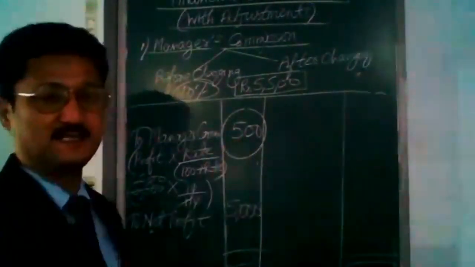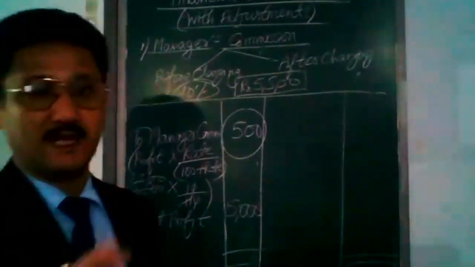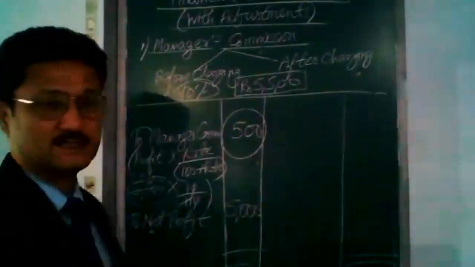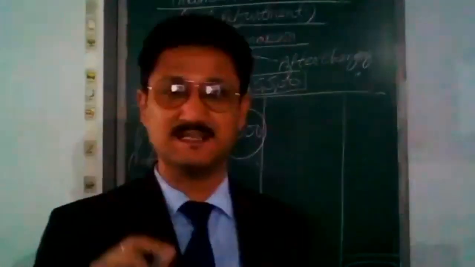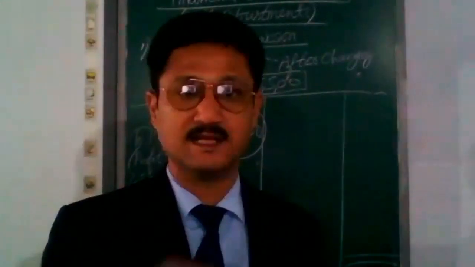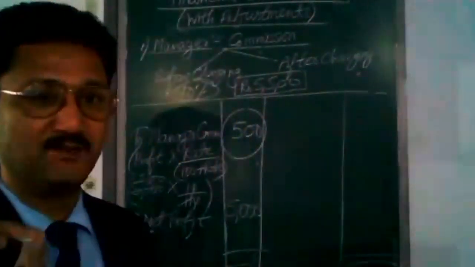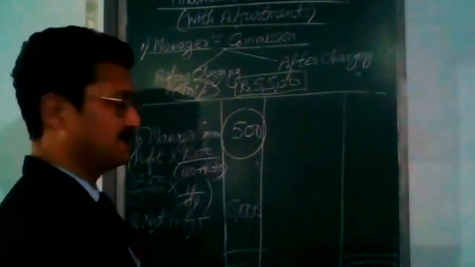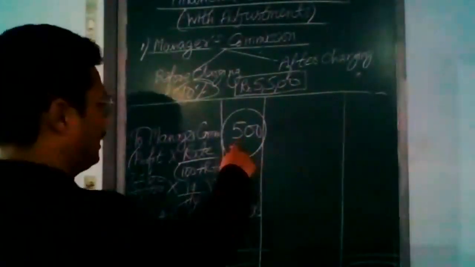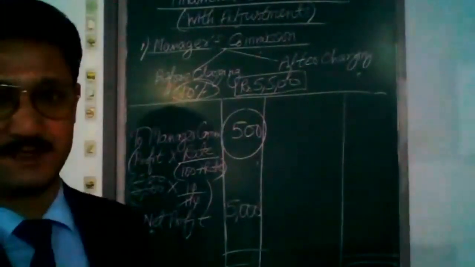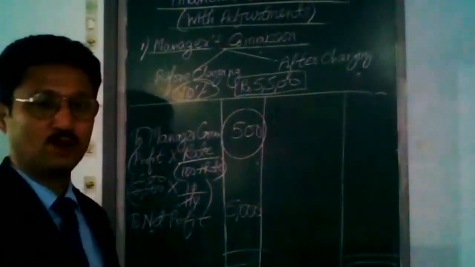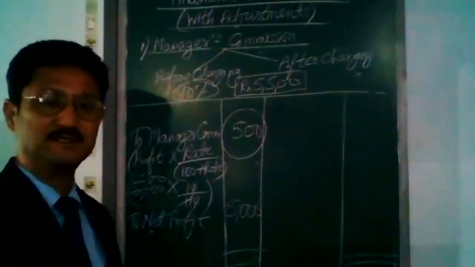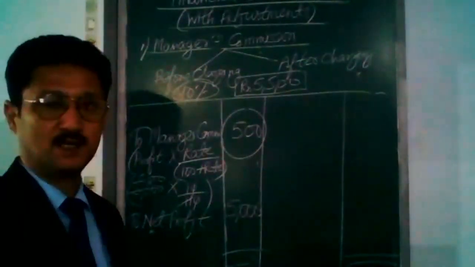Only 500 he is getting. In the first method, he was getting 550 rupees.